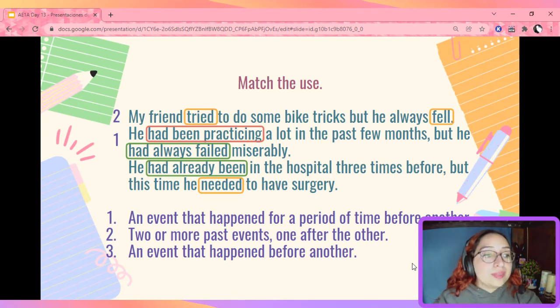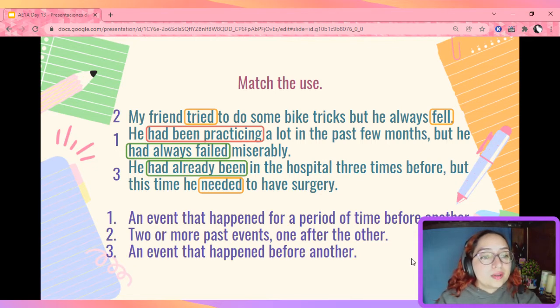Finally, we have he had already been in the hospital 3 times before, but this time he needed to have surgery, is number 3. An event that happened before another event. So of course he had already been in the hospital before yesterday, right? So this is what happened before.